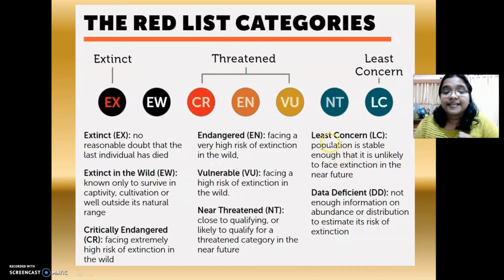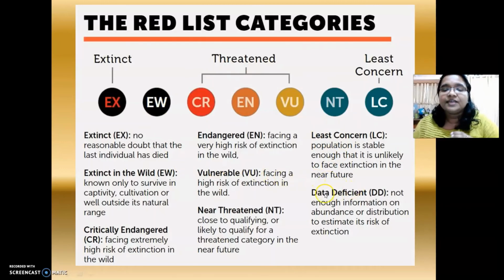If you don't conserve them. The next one is LC. LC means least concern category. If the organism has enough number of population on the earth's surface, we keep them under this category, least concern category. That shows that they are stable on the earth's surface. They have enough representation on the earth's surface, and they are in the safe zone. And these organisms kept under the LC category are unlikely to get into the process of extinction.